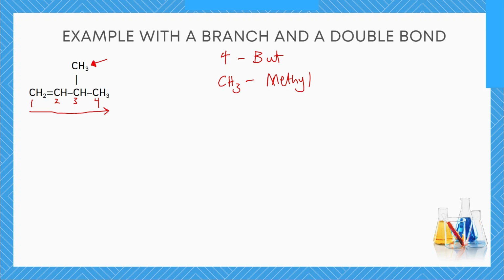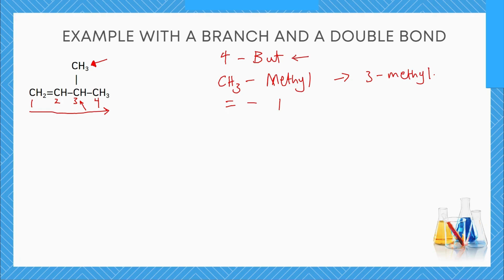And what number is it on? It is on carbon number 3. So if we want to name it, we'll say 3-methyl. Did you see how that was done? So now the next thing to do is to identify the position of the double bond. The double bond is on carbon number 1. And then the parent name is BUT.